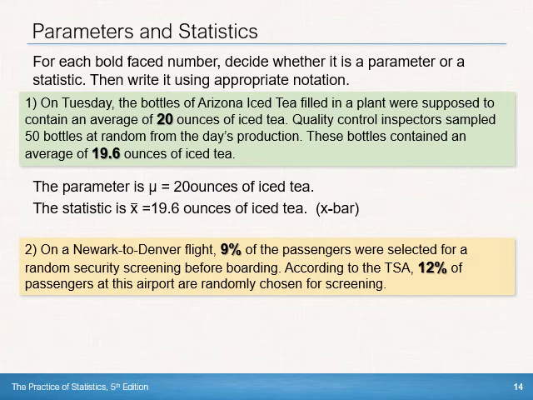Okay. Number two, on a Newark to Denver flight, 9% of the passengers were selected for a random security screening before boarding. According to the TSA, 12% of passengers at this airport are randomly chosen for screening. Okay, so the 9% and the 12%, which is a parameter, which is a statistic, and what symbols would we use for those?